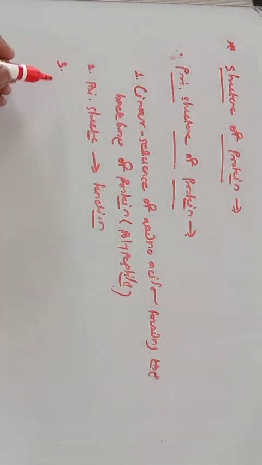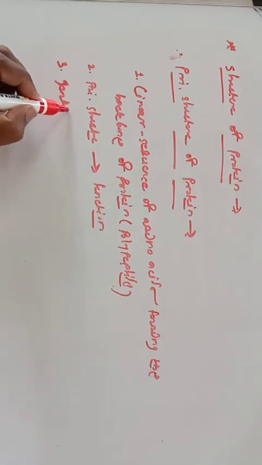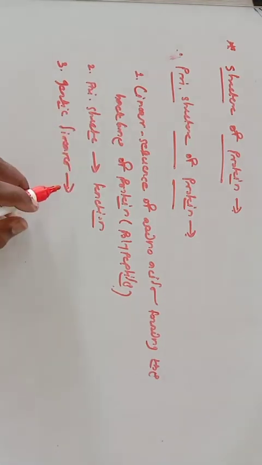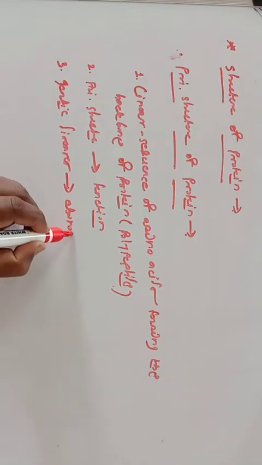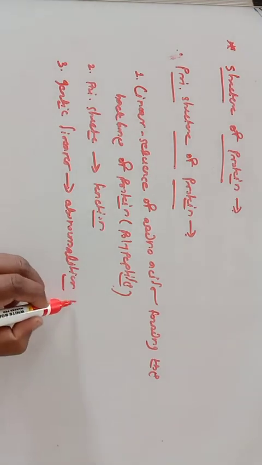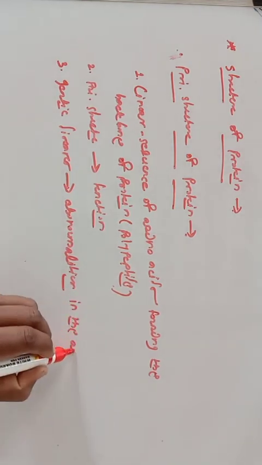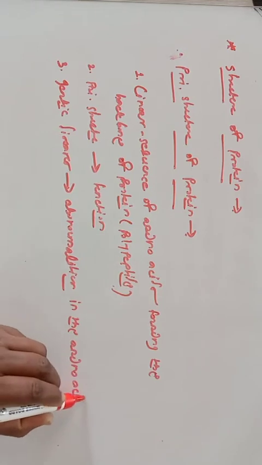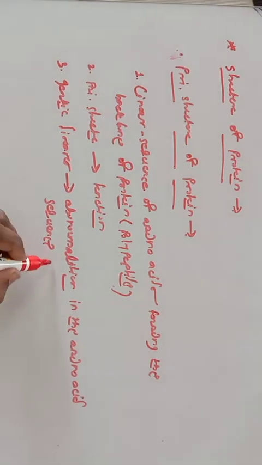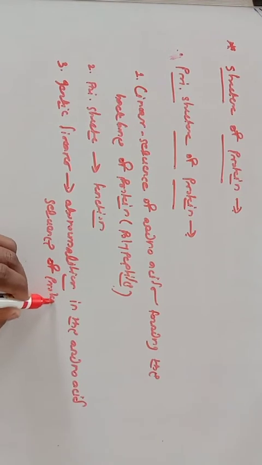So you should remember this, it is also an important point.